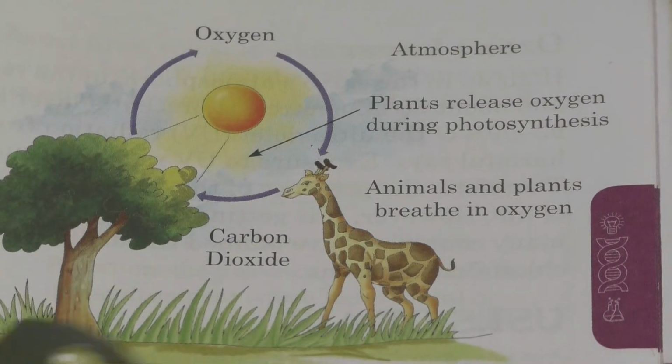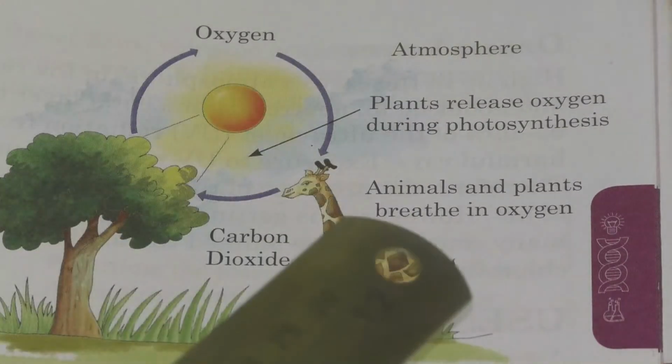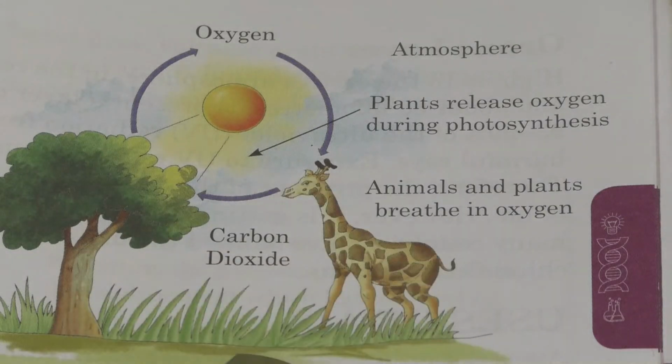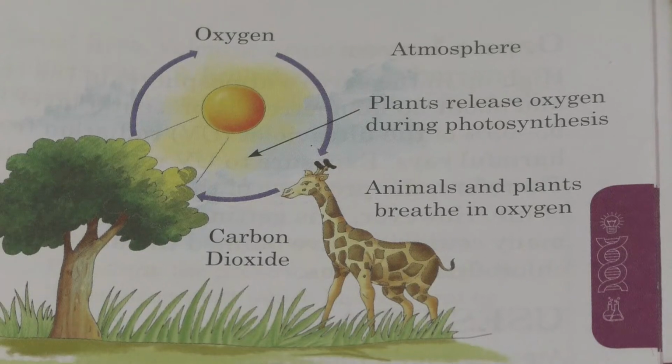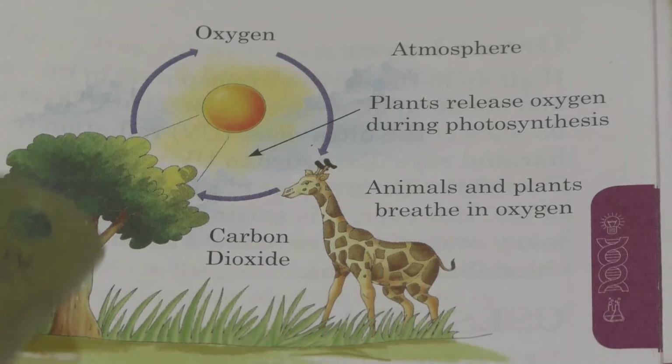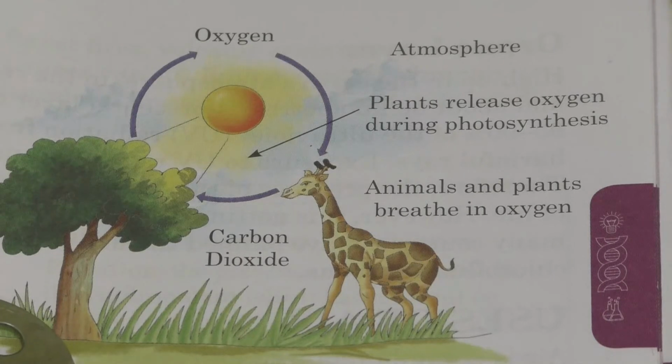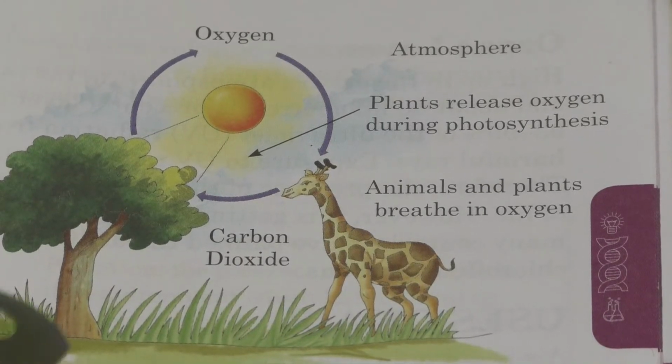Plants, animals and human beings use oxygen for respiration during the day as well as night. The rate of photosynthesis is very high during the day, so the release of oxygen will be more in daytime.